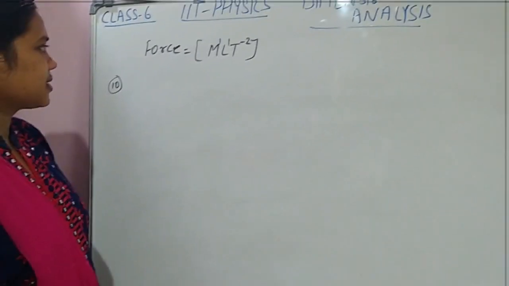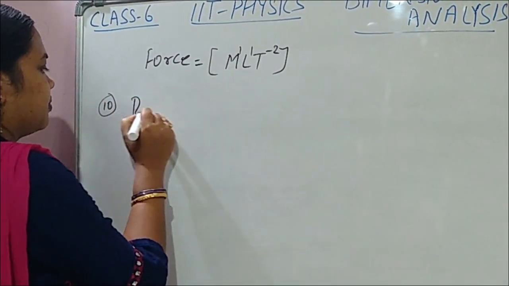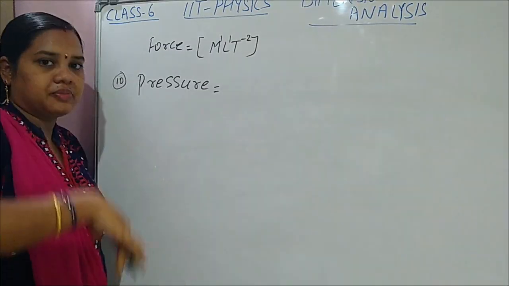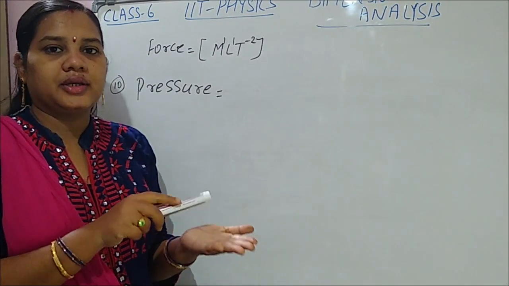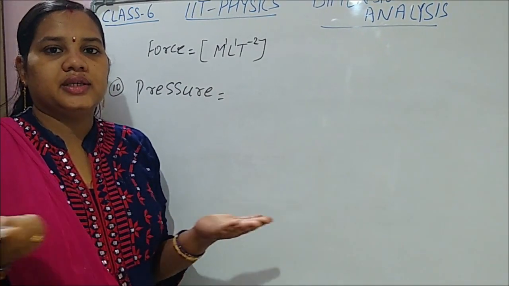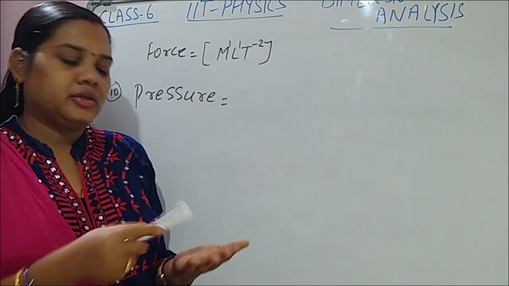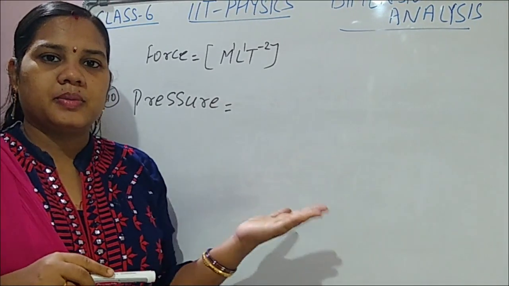Okay. So the next, the 10th quantity, is pressure. Pressure is what? Suppose one book is there on your hand. You won't feel any force on your hand. 2 books, 3 books, some 5 books I keep on your palm.